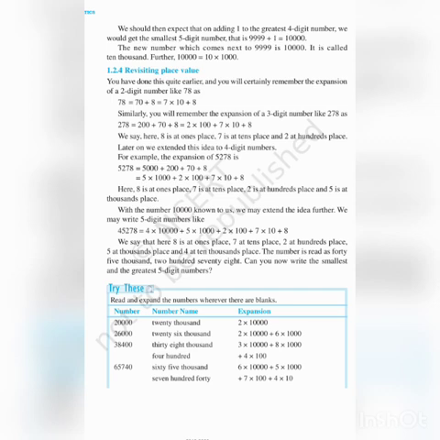Can you see that question? You can expand it like 4 into 10,000 plus 5 into 1000 plus 2 into 100 plus 7 into 10 plus 8 into 1, or 8 alone you can write. This is how you will expand it. So in revisiting place value, we are just recalling place value and doing the expanded form. Understood?